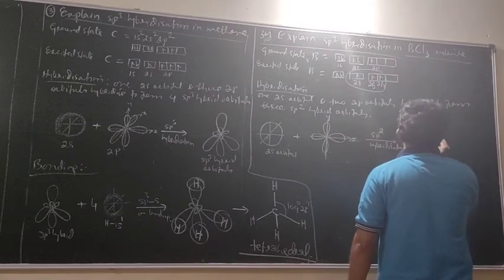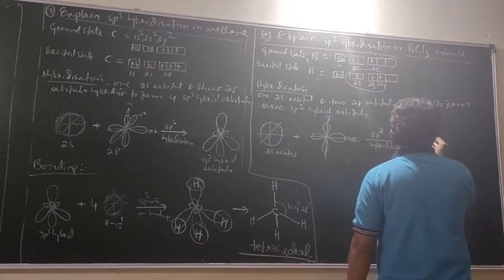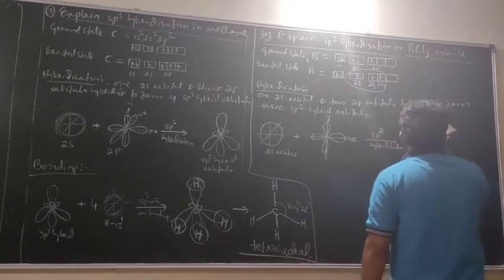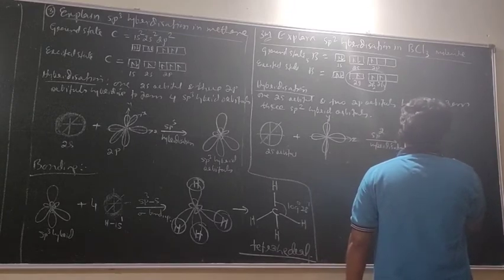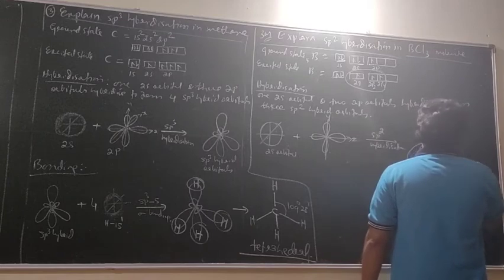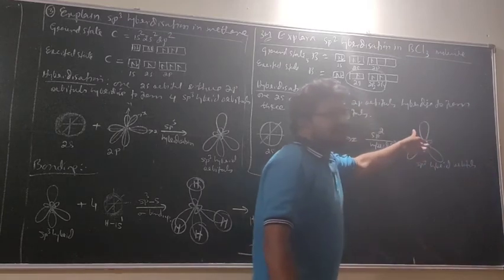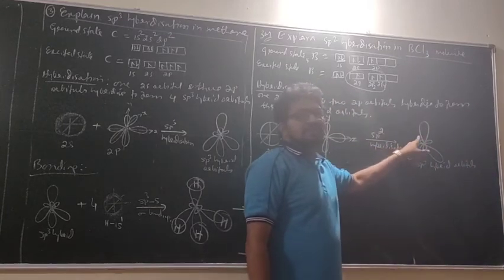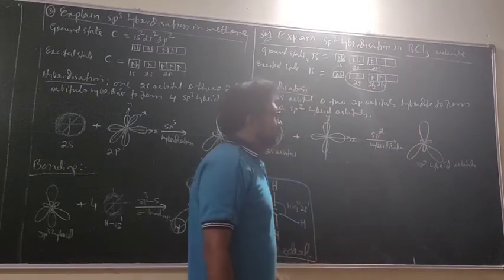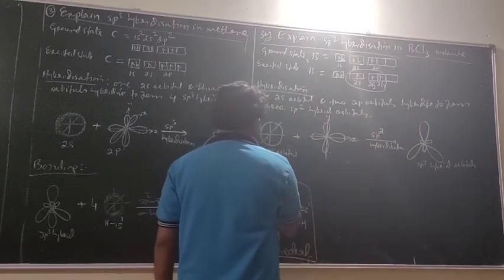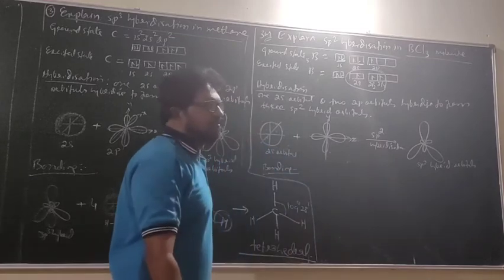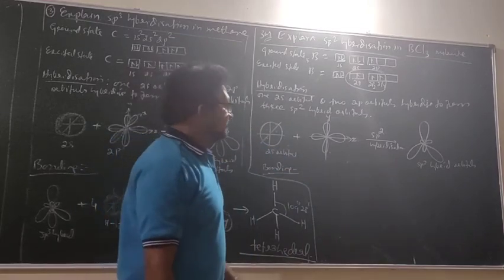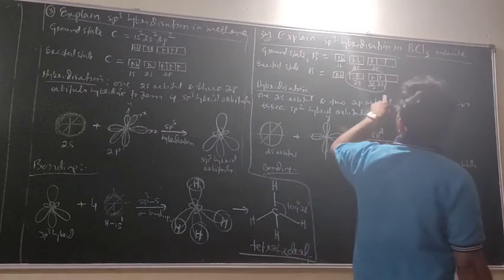This is one. This is another. This is the other one. sp2 hybrid orbitals. Yesterday, what is the angle of these orbitals? 120 degree. Now, I will show you bonding. What is bonding? Tell me. How do you explain bonding? These 3 orbitals should overlap with what?